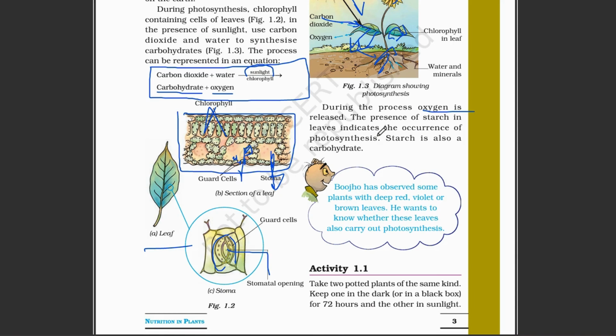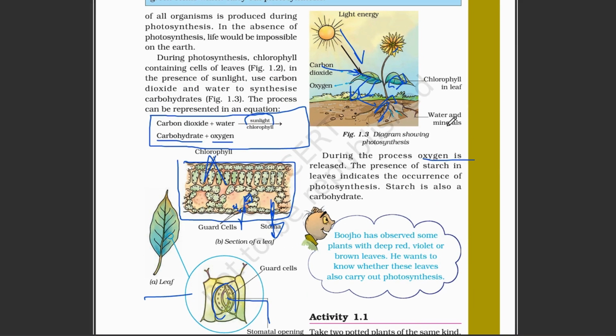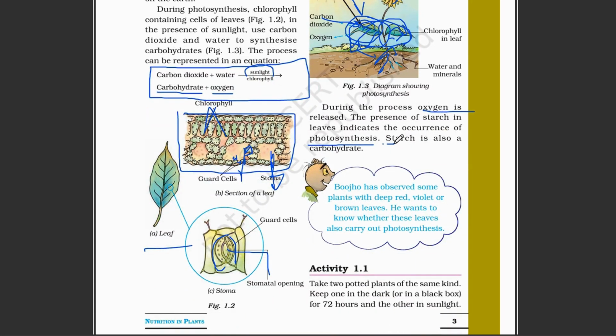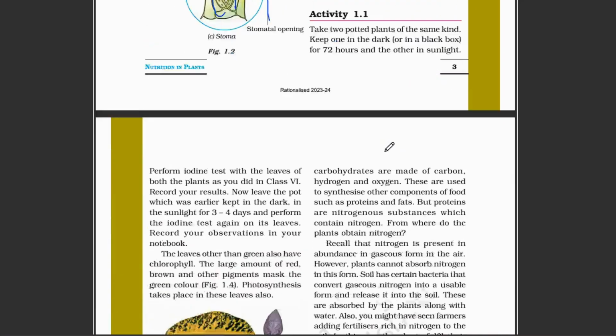The presence of starch in leaves indicates the occurrence of photosynthesis, and you can test for the presence of starch in every leaf that has done photosynthesis. If no starch is present, the leaf is dead. So every green leaf has starch, which indicates that photosynthesis is going on in the leaves. Starch is also a carbohydrate. What is starch? Starch is also a carbohydrate, which is a food.